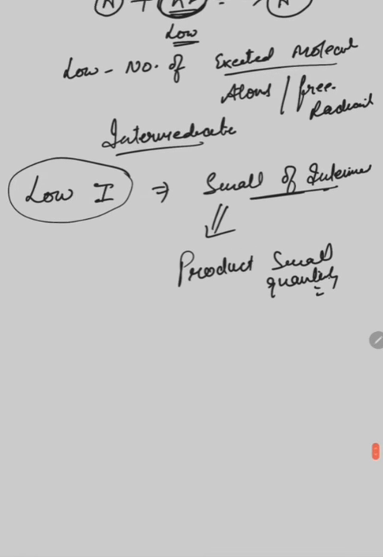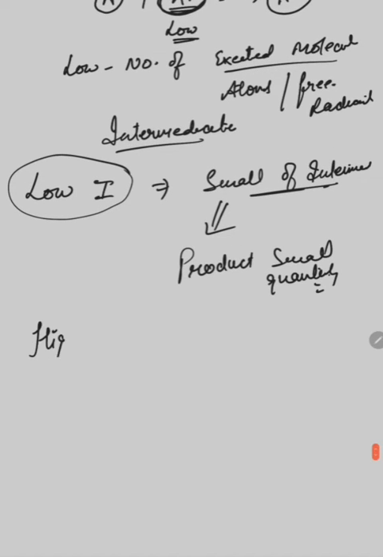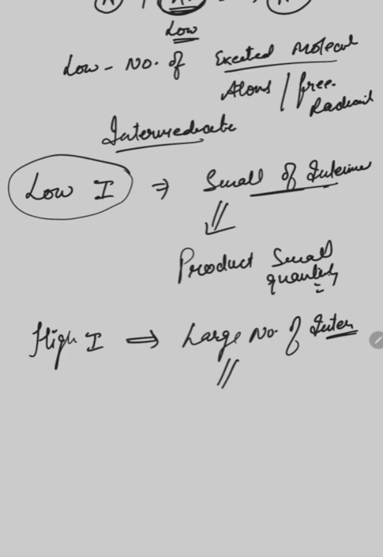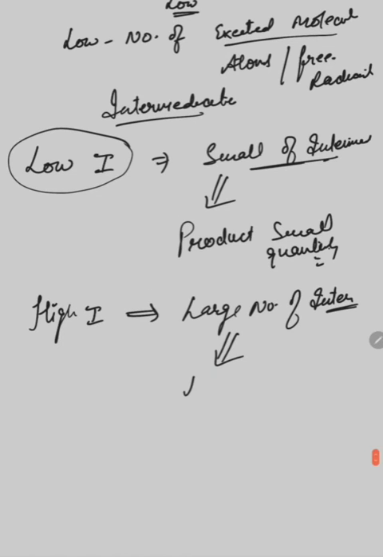But when we are using high intensity of light, what happens? When we are using high intensity of light, a large number of intermediates are formed. And a large number of intermediates ultimately leads to a large amount of product formed.